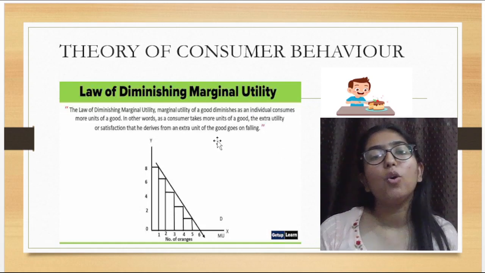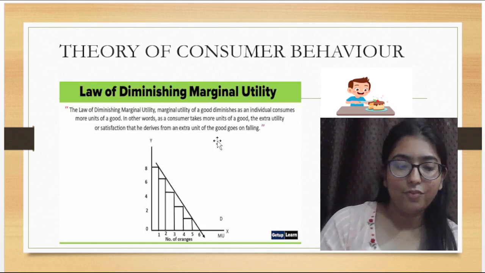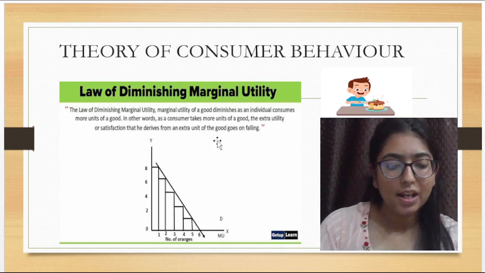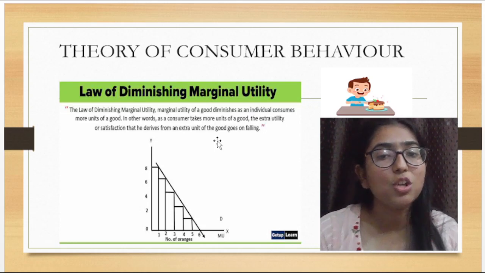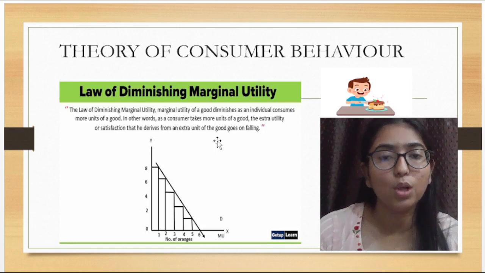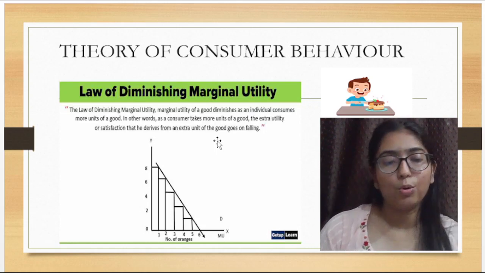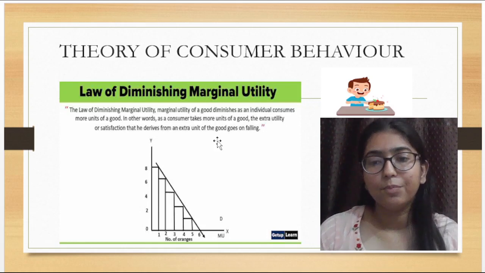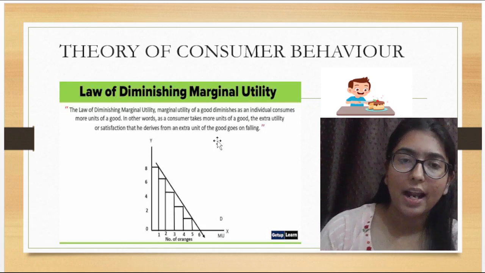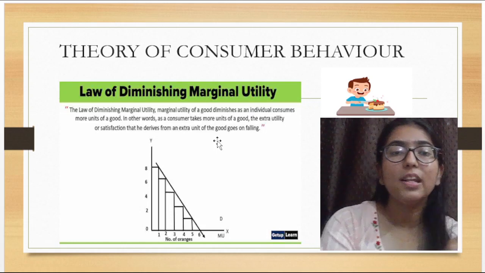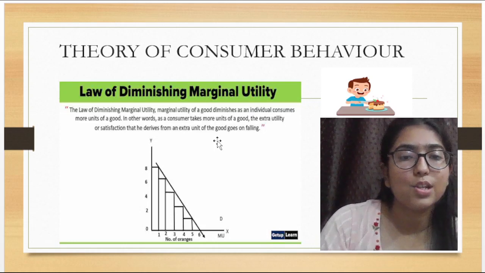Now, before explaining, just take an example. You have to eat a cake. First, you have to eat the first slice of cake. Now you have eaten the first slice of cake. Now if I ask you what is the level of satisfaction you derived after eating the first slice of cake, you will say I have derived 10 out of 10 satisfaction out of it, right? Next, if I say that now eat the second slice of cake, then what will you say? I have derived some satisfaction, but that satisfaction is lesser than the satisfaction which I gained in the first slice of cake.